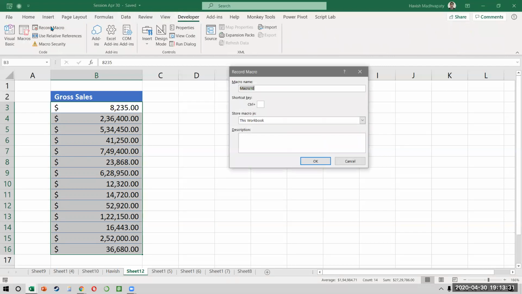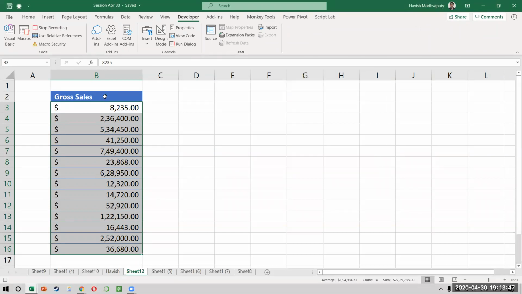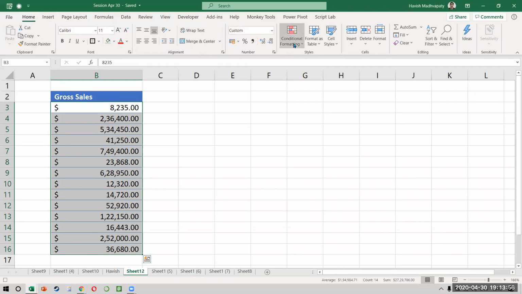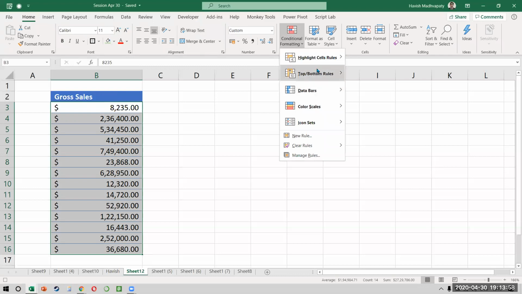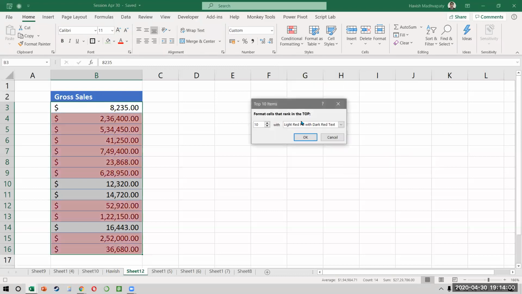Developer, record macro, and I'll call this CF recording because this is my conditional formatting recording. This is an absolute recording, but you could always make it relative as well. For now, I'll keep it simpler. I'll select the entire data set. The first thing I do is select B3, making sure I'm selecting all the cells. Then Home, Conditional Formatting, Top/Bottom, Top 10, and I'm coloring this green.